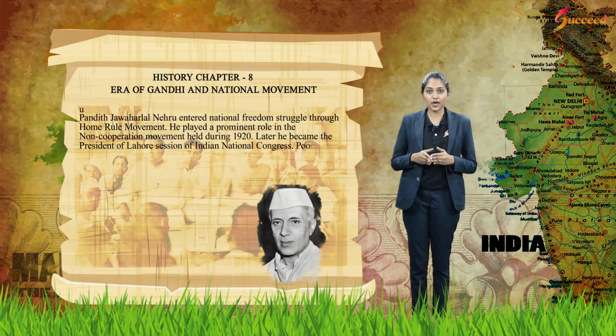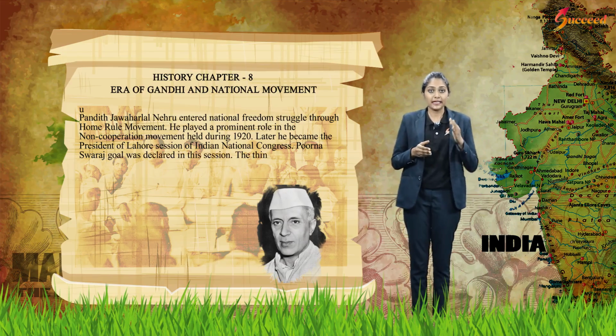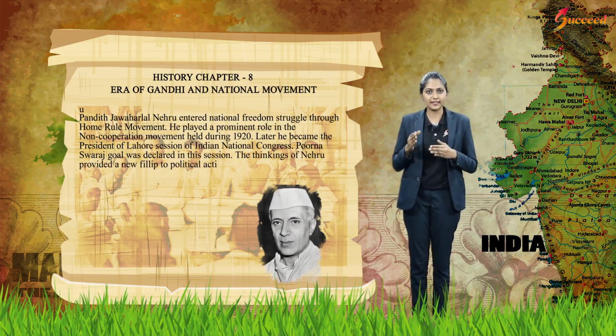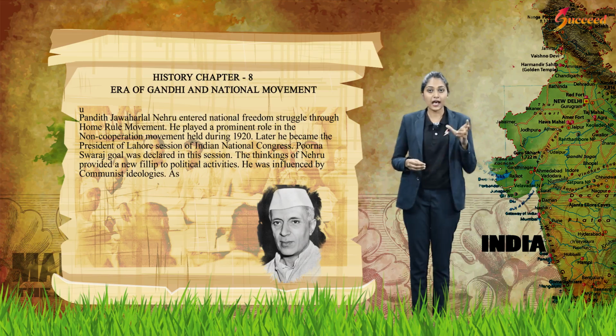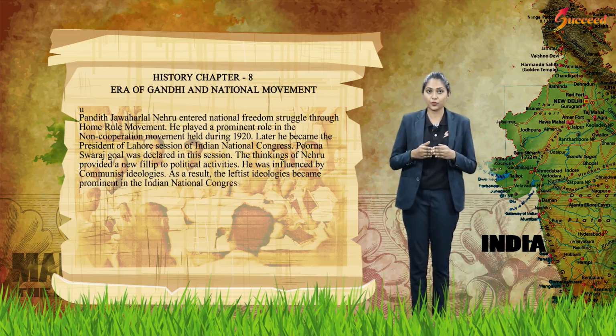The thinking of Nehru provided a new fillip to political activists. He was influenced by communist ideologies. As a result, the leftist ideologies became prominent in the Indian National Congress. As a result, Nehru and Subhash Chandra Bose founded a Congress Socialist Party in 1934.